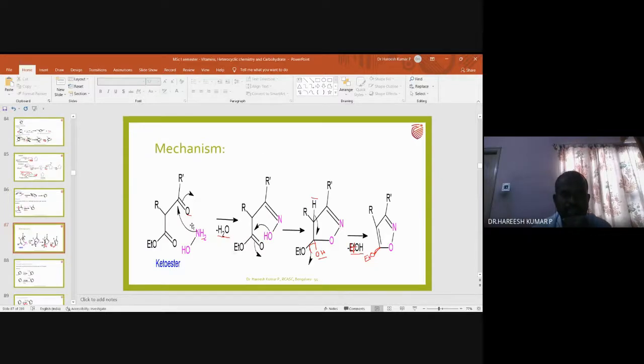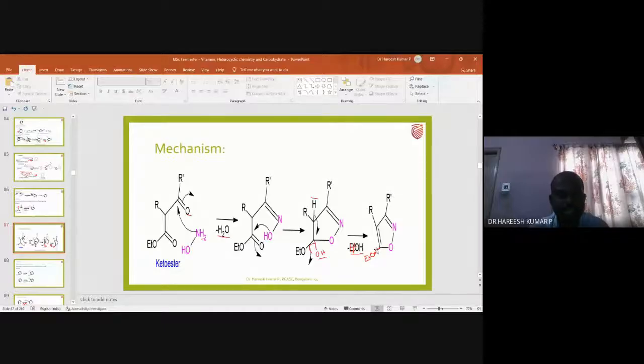No, it's a mechanism. So the mechanism of how the beta ketoester is converted into isoxazole. The lone pair present on this nitrogen can react with this. H2 and O will go out. C double bond N is obtained. And this lone pair can react with this carbon, and C double bond O is converted into OH. Here one CH is there.